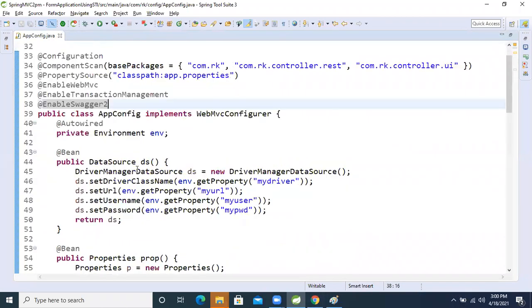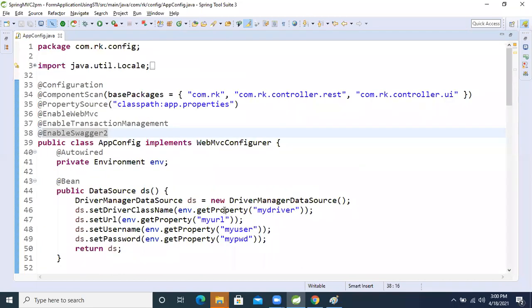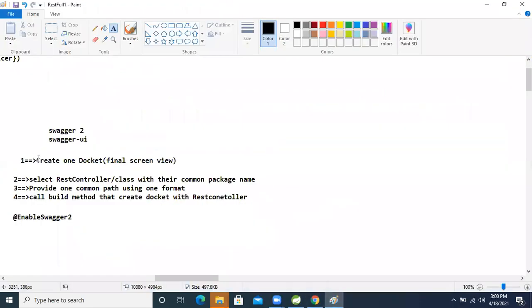I said that the number of beans equals the number of methods, guys. Here the Docket object is a bean method, internally a bean. Whatever I write, I will explain each and everything in the practical.